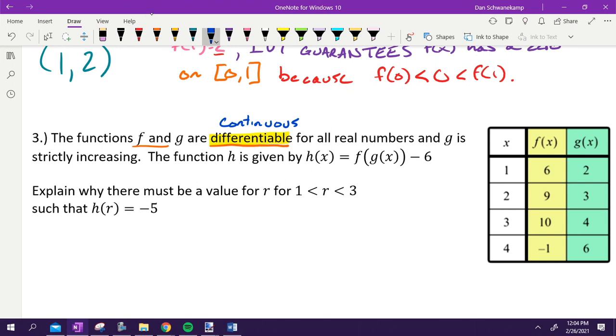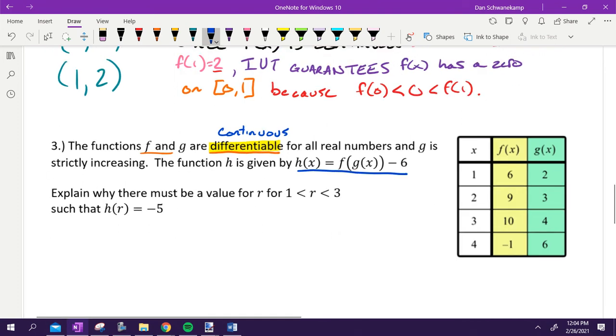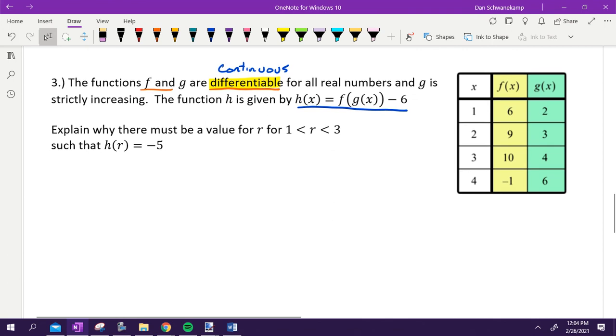So that means g is just going up. You can look at these g values. You can see they are continuing to go up. The function h is defined by this guy right there. Explain why there must be a value for r such that h of r is -5. Talk with your neighbor. See what you can do there. Go.